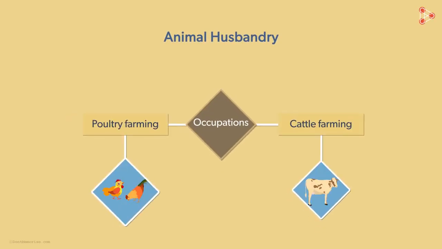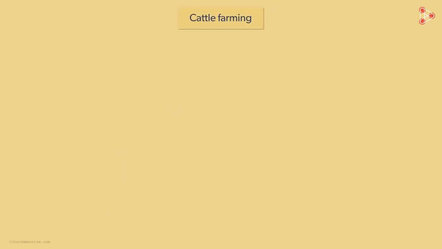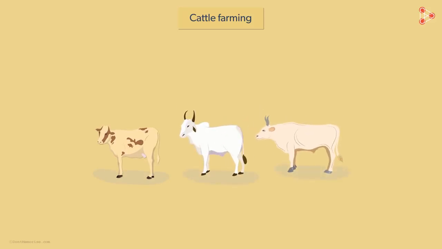Animal husbandry includes different types of occupations like cattle farming, poultry farming, and many more. We will study a few in the lessons that follow. In this lesson, we will look at cattle farming. Which animals do cattle include? Cows? Yes, cows and bullocks, oxen, bulls are the most common cattle. What purposes do the cattle serve? They are dual-purposed, and can you guess what those 2 purposes are?